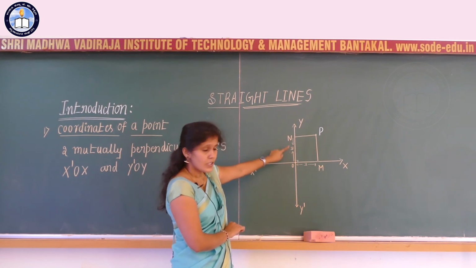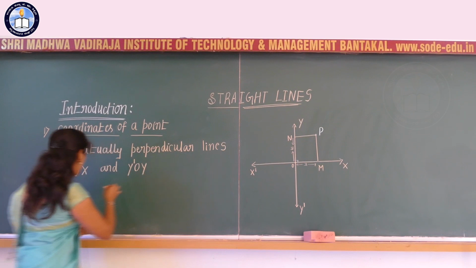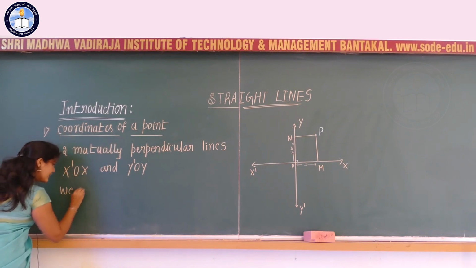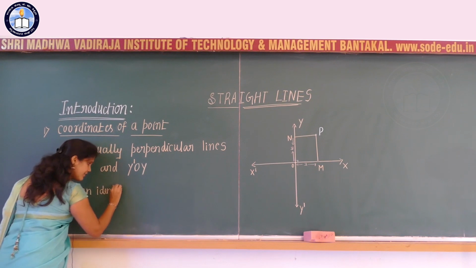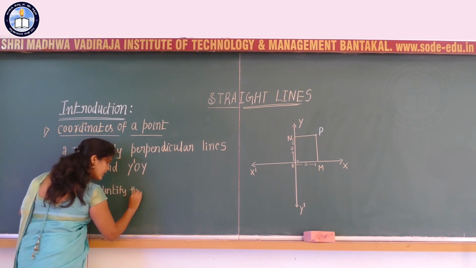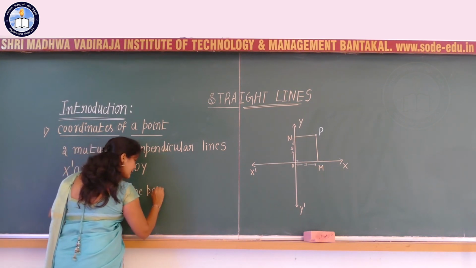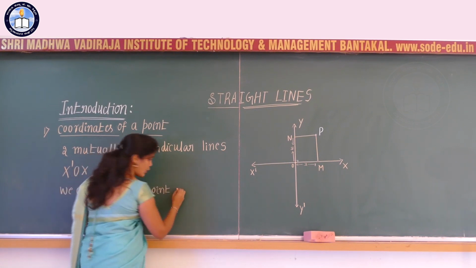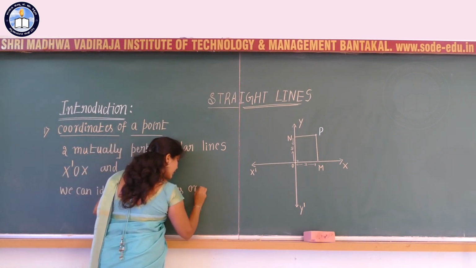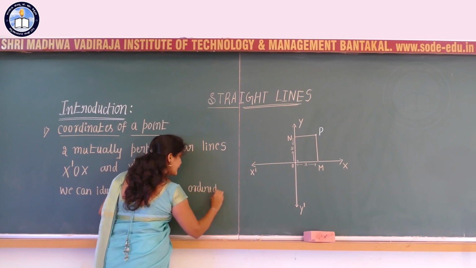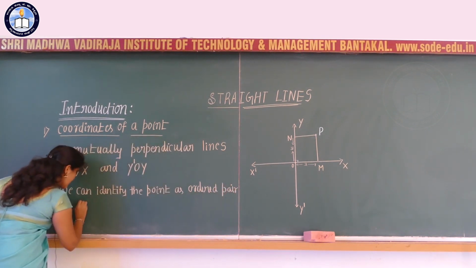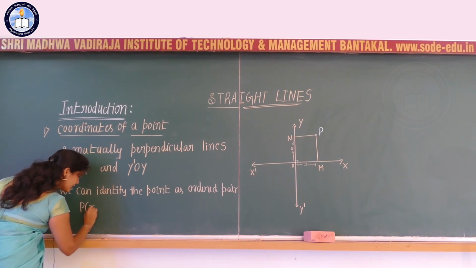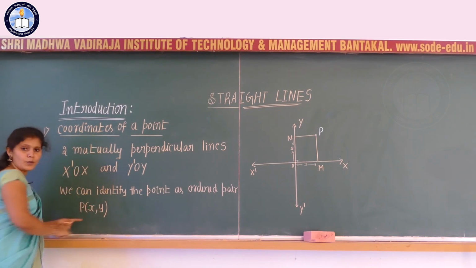So now we can identify the point P as an ordered pair, that is, P is a point with the coordinates x, y.